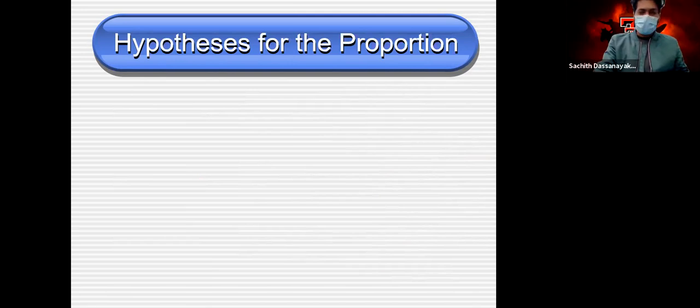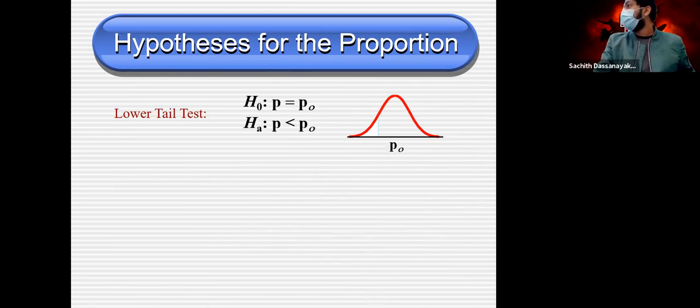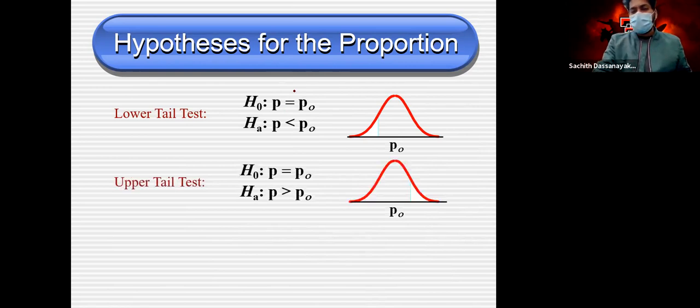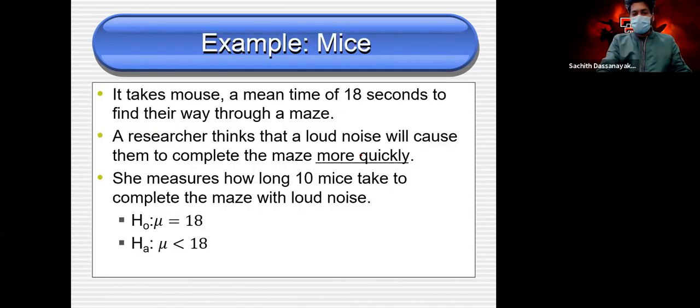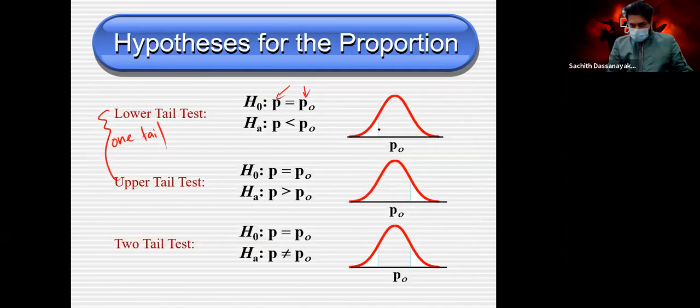Hypothesis for the proportion. Do you remember the proportion case? Population proportion, sample proportion. This is for population proportion because it's just P. So same here, we have only three tests. It doesn't matter what we test here and here. We have these three scenarios: lower tail, upper tail, which means one-tail tests, or a two-tail test. You cannot see it here, but there is a blue line here, and these areas as well.